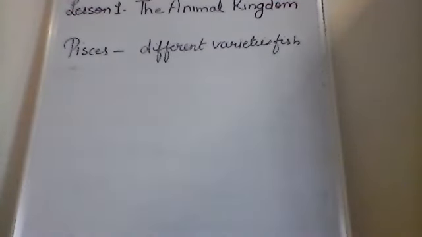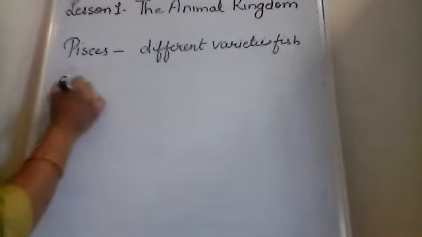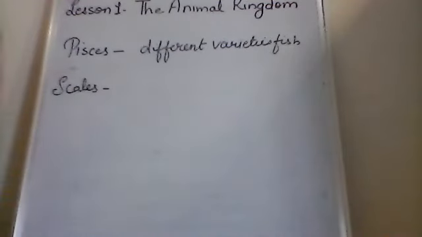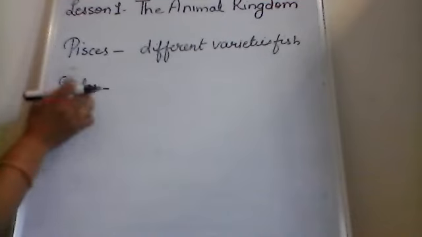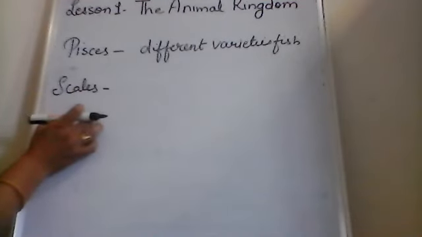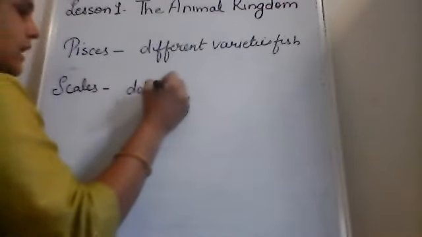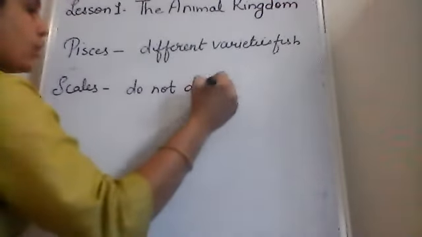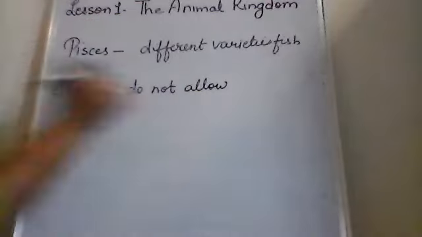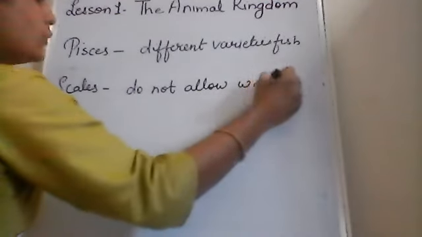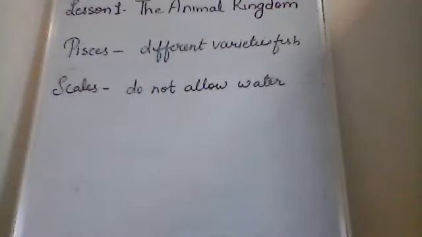Fish also have scales on their bodies. Now, what is the function of scales? Scales do not allow water to stick on their body surface.